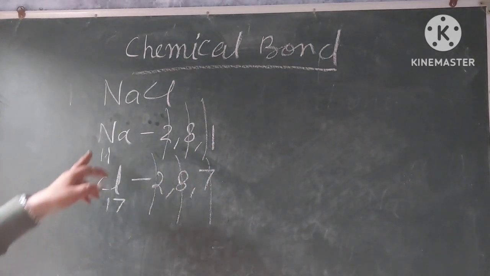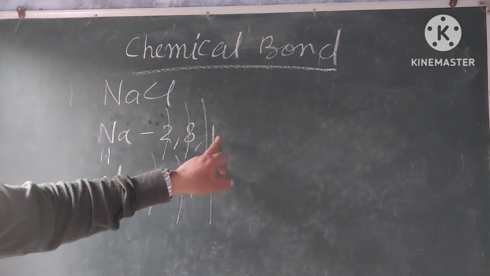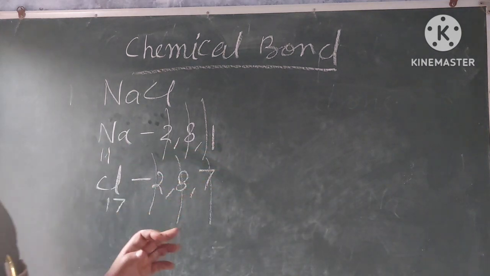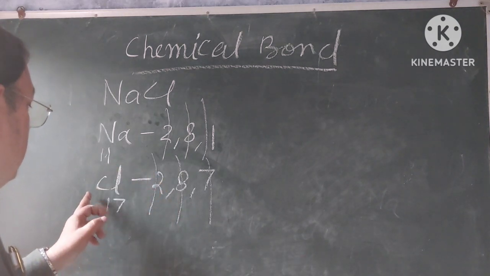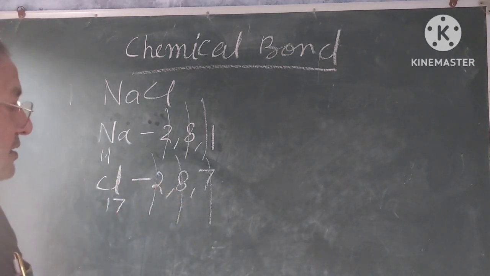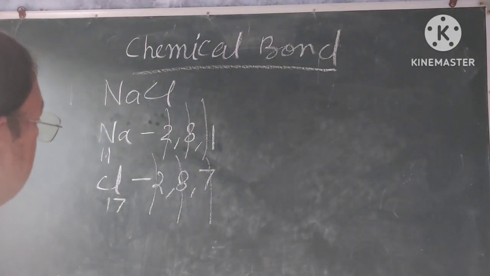It means sodium is not stable because it has 1 extra electron, and chlorine has 7 electrons, that is, one electron less to be stable.